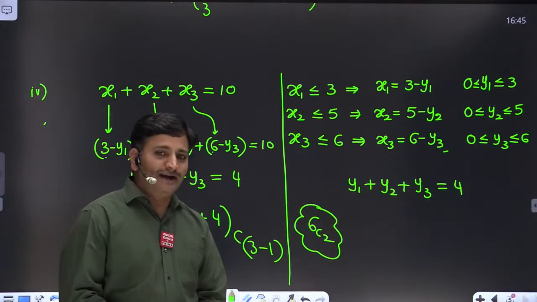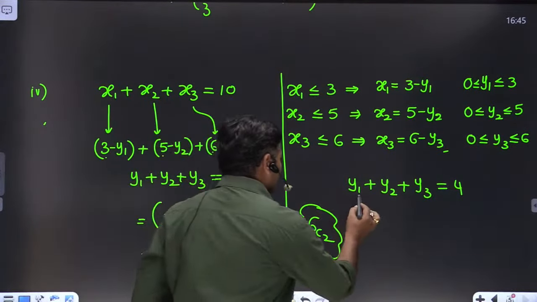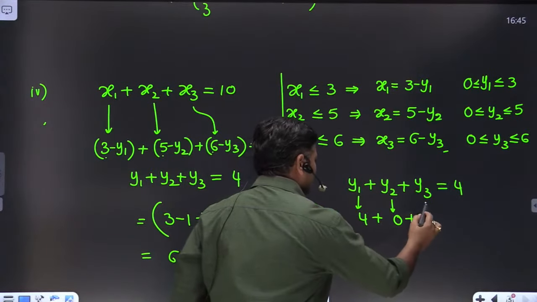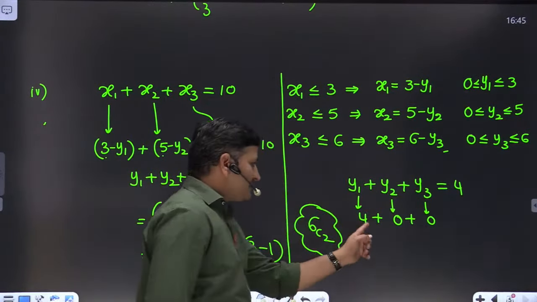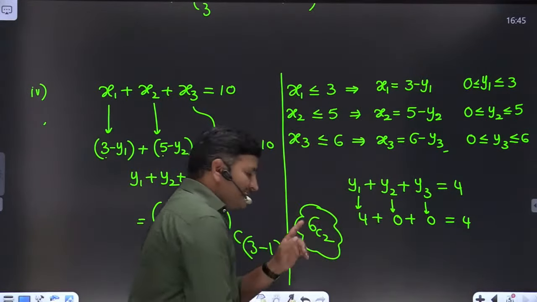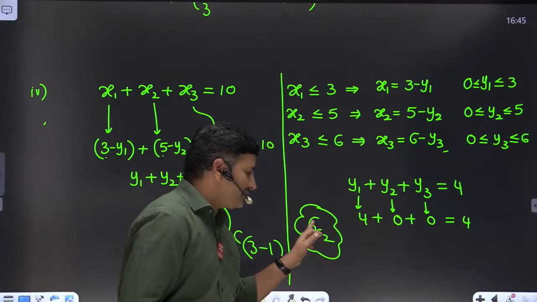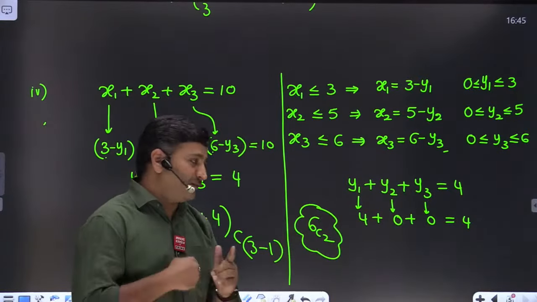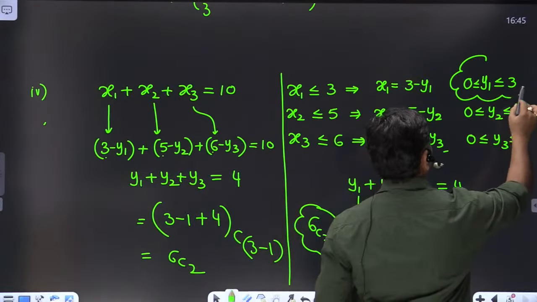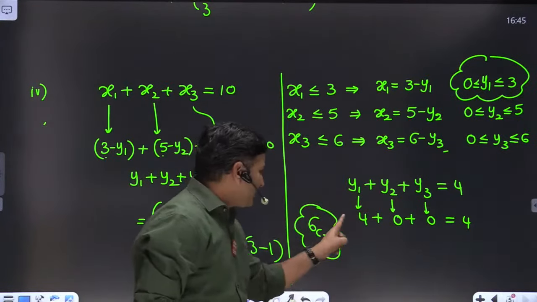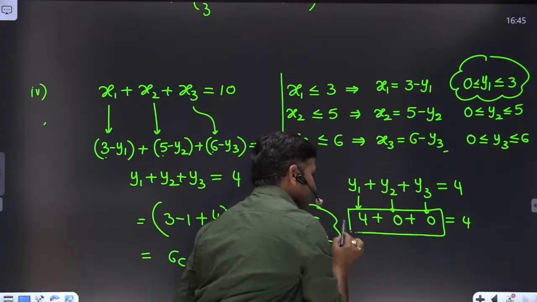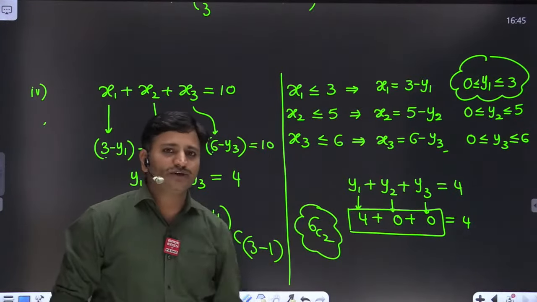The reason is, I can have a solution like this. y1 I can take as 4 and y2 I can take 0 and y3 I can take 0, friends. So 4 plus 0 plus 0 is equivalent to 4. This solution is also available in the 6C2 solutions. But what is the explicit condition for y1, friends? The explicit condition for y1 is at most 3 only. But you are taking y1 equal to 4, right? Therefore, we have to exclude this combination. We have to exclude that combination, friends.